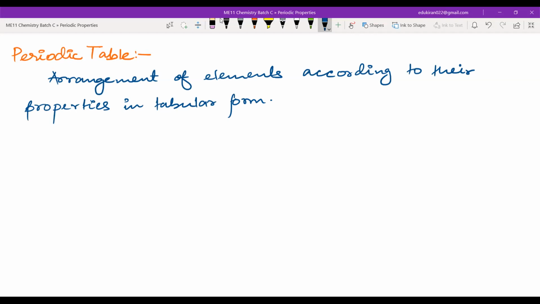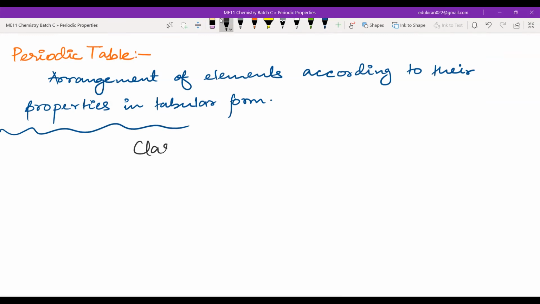Now, there is a historical development of the periodic table that we don't need to study. It is not in the syllabus. That is why we will directly come to the long form of the periodic table, or the modern periodic table. This is the definition of the periodic table. Now let us come to the modern periodic table.